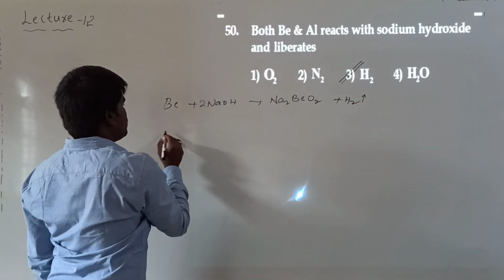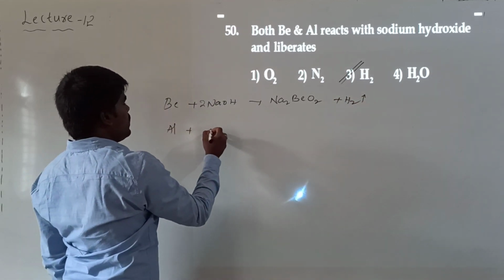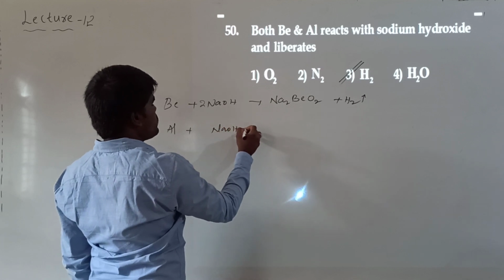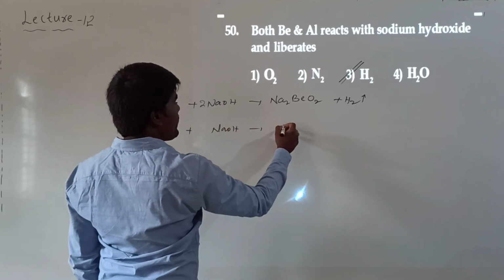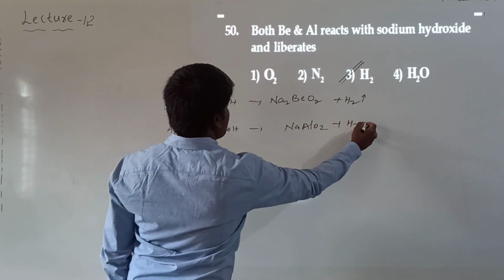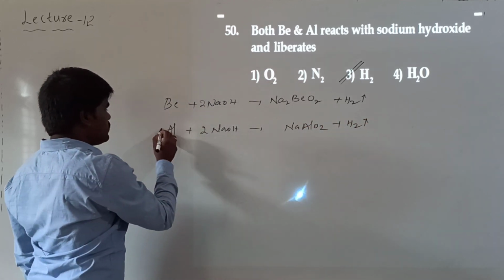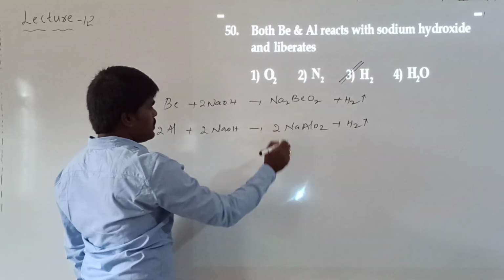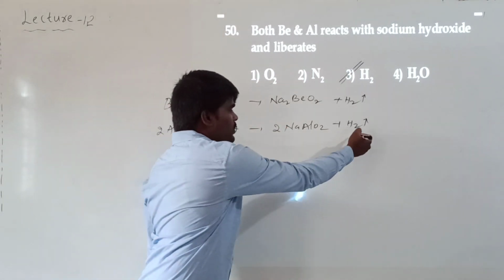Take 2 moles of this. Aluminium also on reaction with NaOH forms NaAlO2 plus H2 gas. Take 2 moles. So both of them will liberate hydrogen gas.